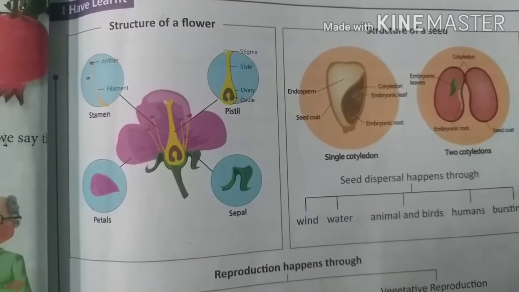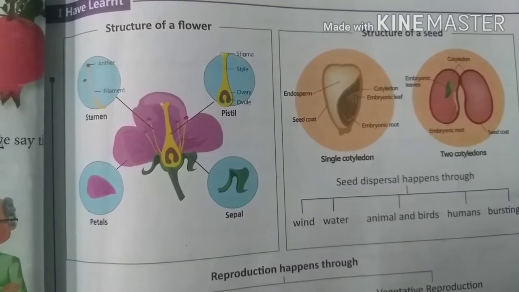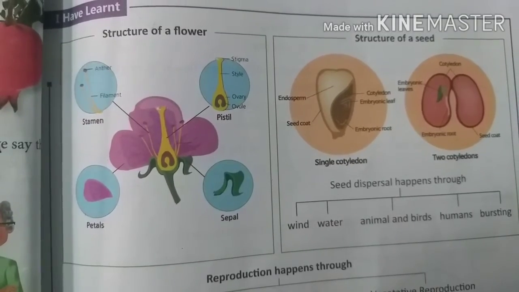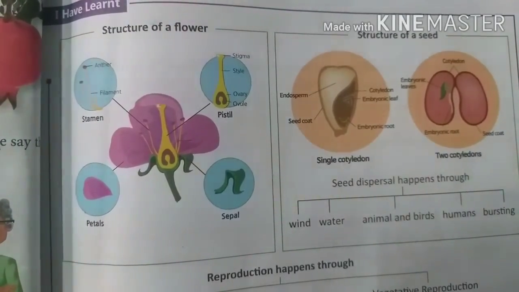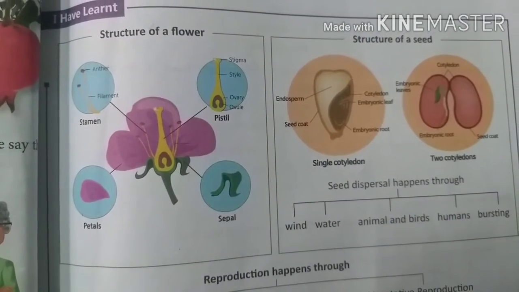Now you can see the male reproductive part of the flower. The male reproductive parts are anther and filament. The anther contains pollen, and pollen contains pollen grains.